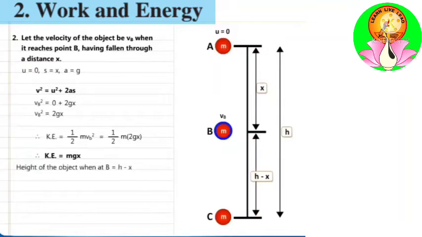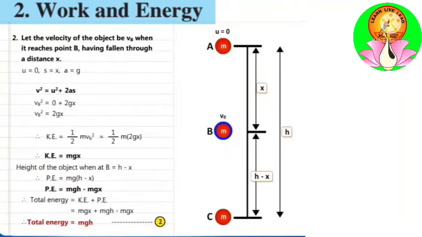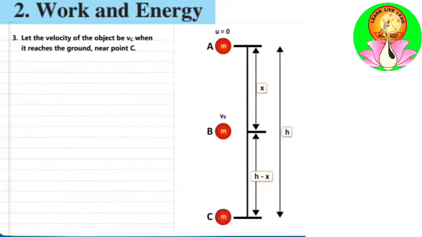When the object is at B, its height is h minus x. Therefore, potential energy is equal to mg into h minus x. On opening the bracket, we get mgh minus mgx. Therefore, total energy is equal to kinetic energy plus potential energy. Hence, mgx plus mgh minus mgx. Plus mgx and minus mgx cancel, and total energy is equal to mgh at the point B.